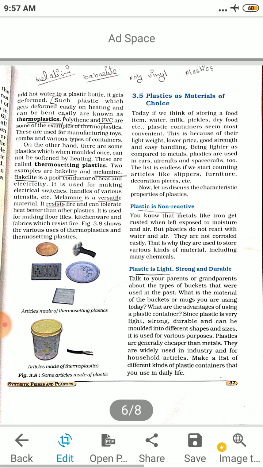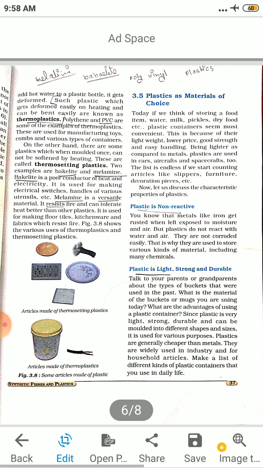On the other hand, there are some plastics which when molded once cannot be softened on heat. So some plastic will not change shape even when heated. It is called thermosetting plastic. Thermosetting plastic will not change shape even on heating. Two examples are bakelite, melamine. Bakelite is a poor conductor of heat and electricity. It is used for making electrical switches, handles of various utensils, etc.